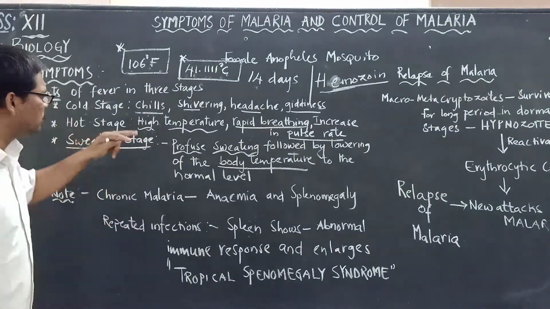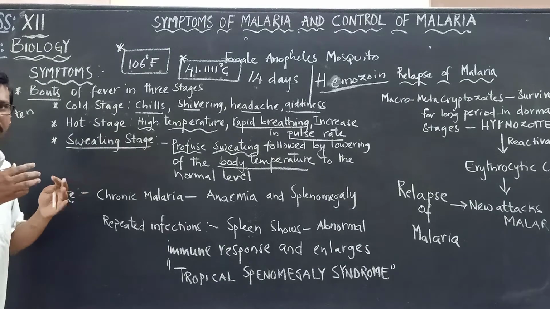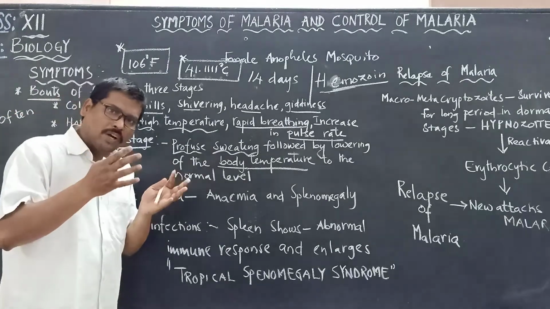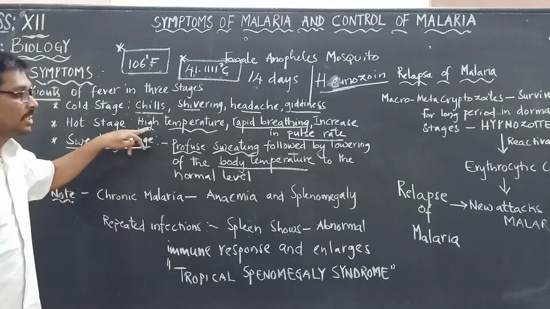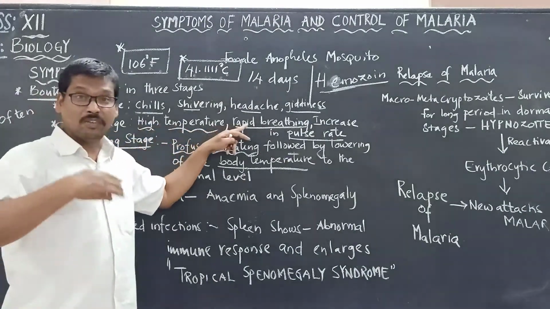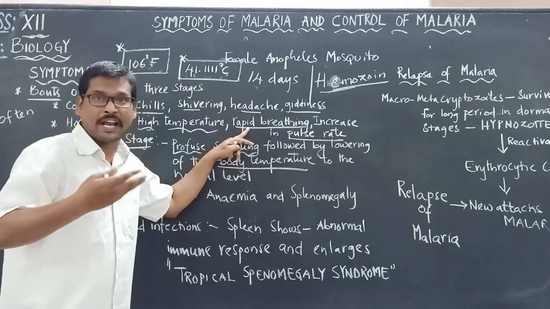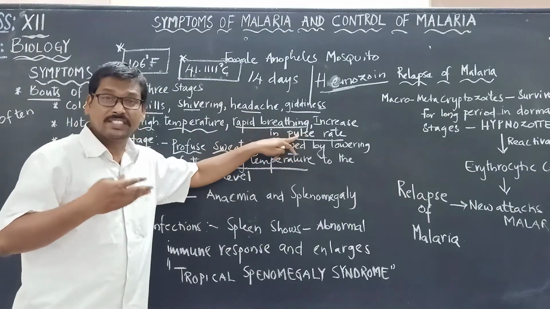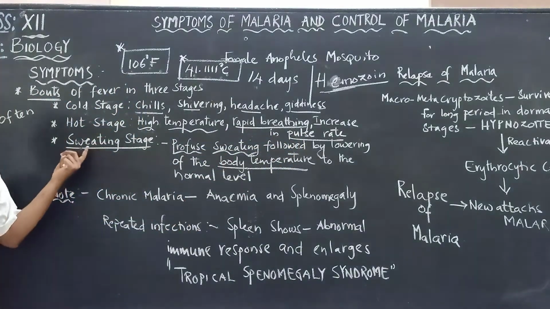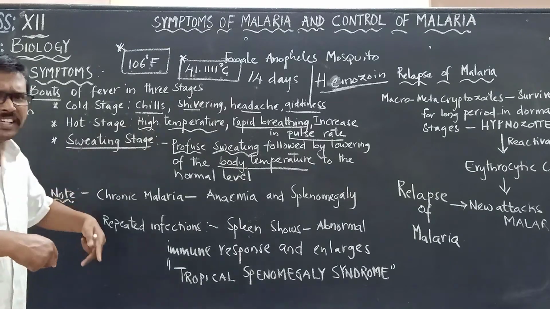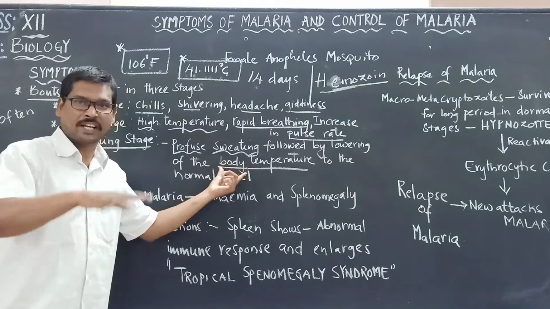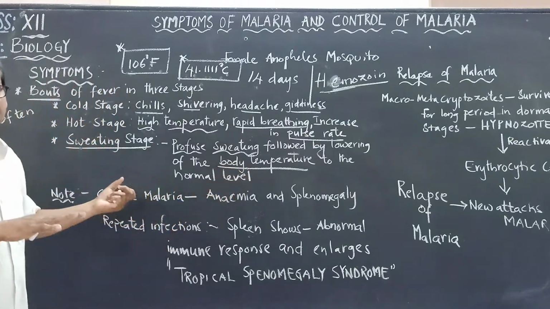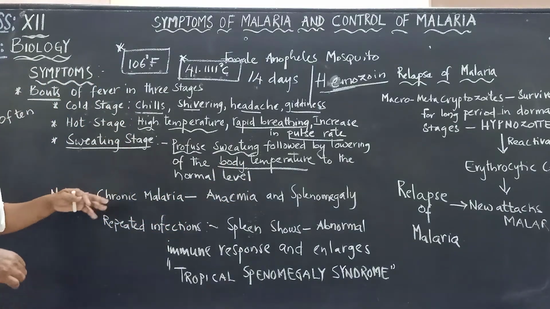So we are seeing three stages. One is cold, chills and shivering. They start shivering and their body becomes very cold. And the hot stage, suddenly the body temperature will be increasing, and they will be showing rapid breathing and an increase in pulse rate. And suddenly we are seeing the sweating stage. Their body suddenly starts sweating so much, followed by the lowering of the body temperature. Again the body temperature becomes very low.